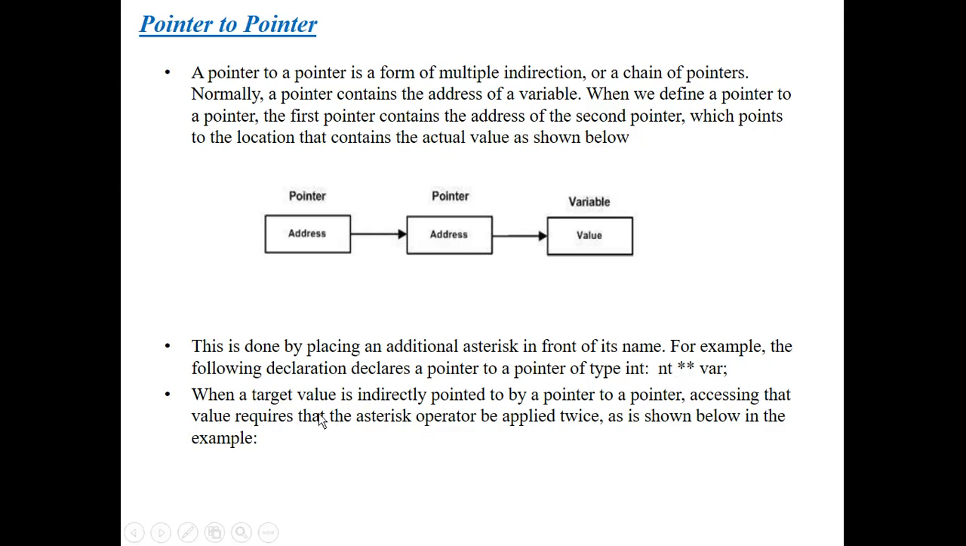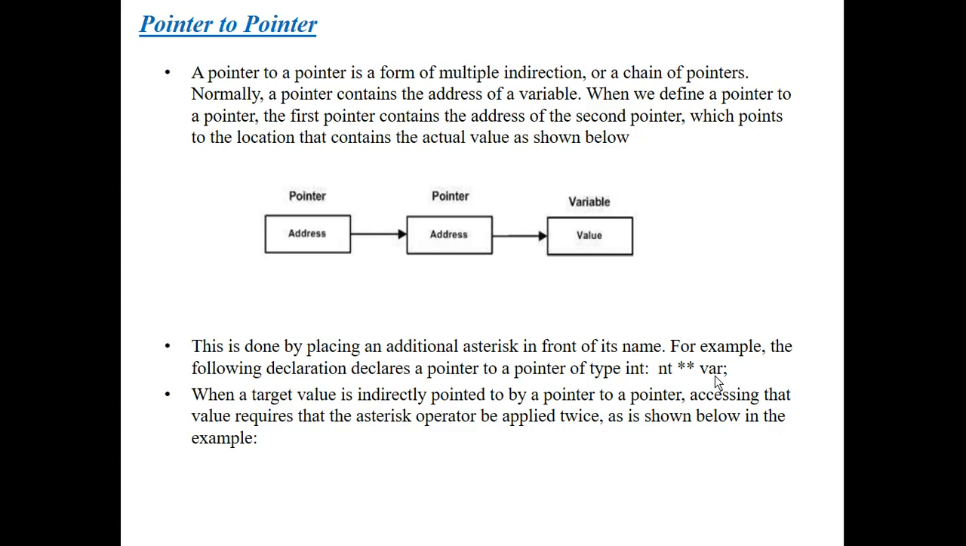So when a target value is indirectly pointed to by a pointer, accessing that value requires the asterisk operator to be applied twice, like this. So you have to pass a pointer to a pointer. You have to mention an additional asterisk symbol to a pointer to perform this pointer to pointer operation.